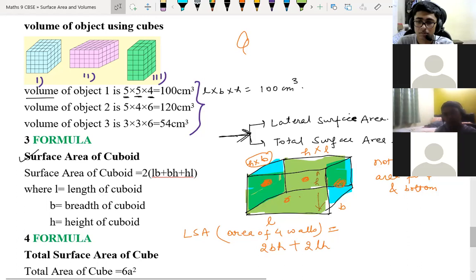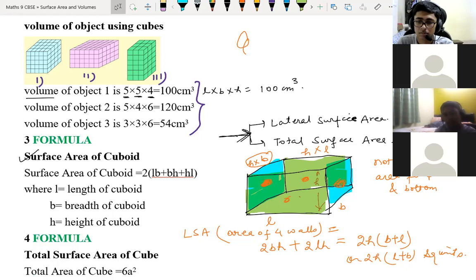Yes, sir. Clear, sir. So 2H you can take common, you can write B plus L, or 2H L plus B, okay? Or what you can write? 2H and bracket L plus B. And this will come in square units, okay? Square units, whatever it is coming, centimeter square, meter square, whatever it is coming.